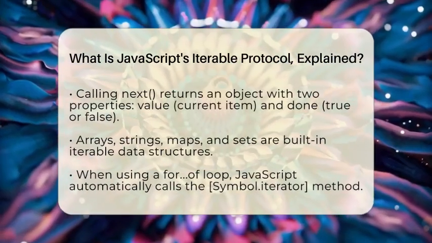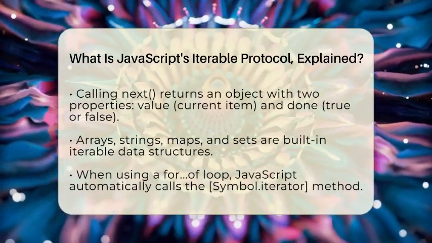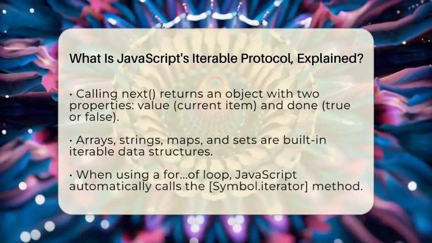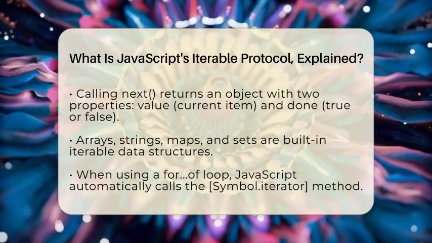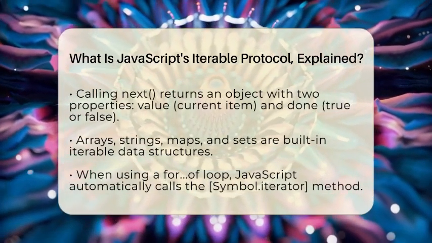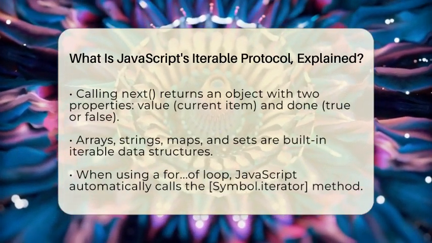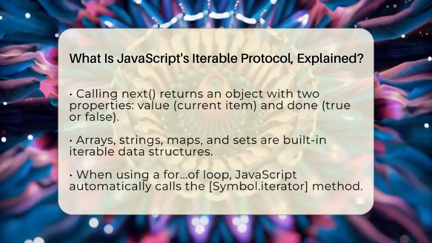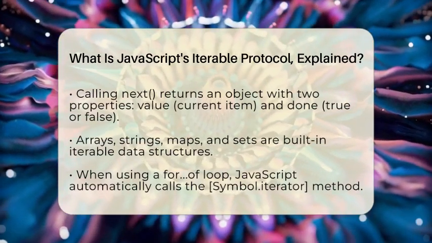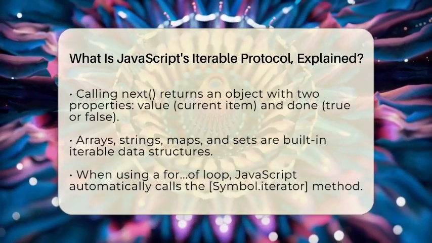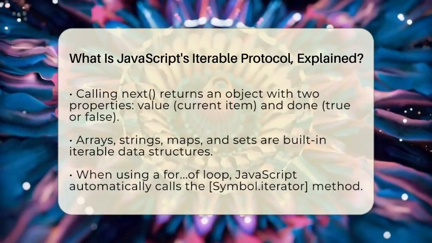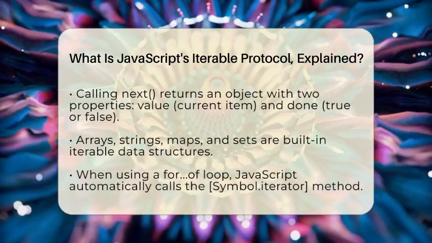When you use a for of loop on an array, JavaScript automatically calls the array's Symbol.iterator method. This returns an iterator object. The loop then keeps calling next on this iterator to get each element. It stops when done becomes true, meaning there are no more items left. This process is what makes array iterations so simple and efficient.